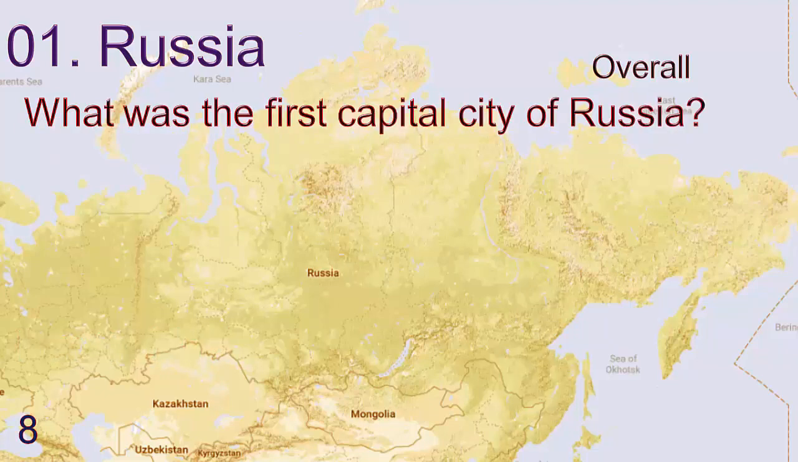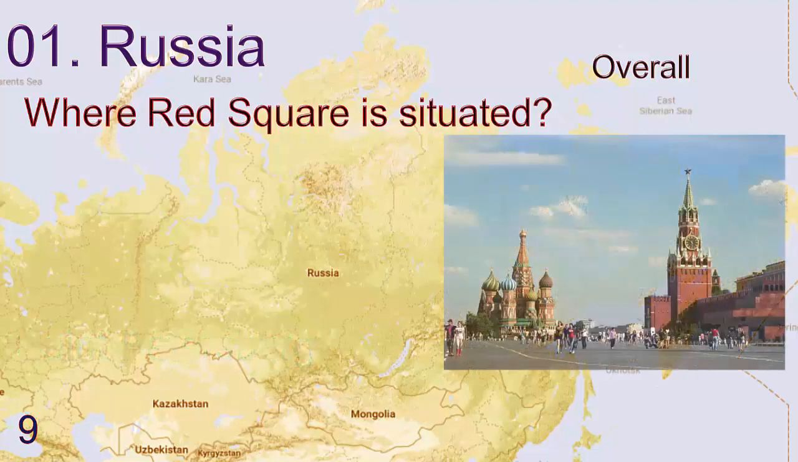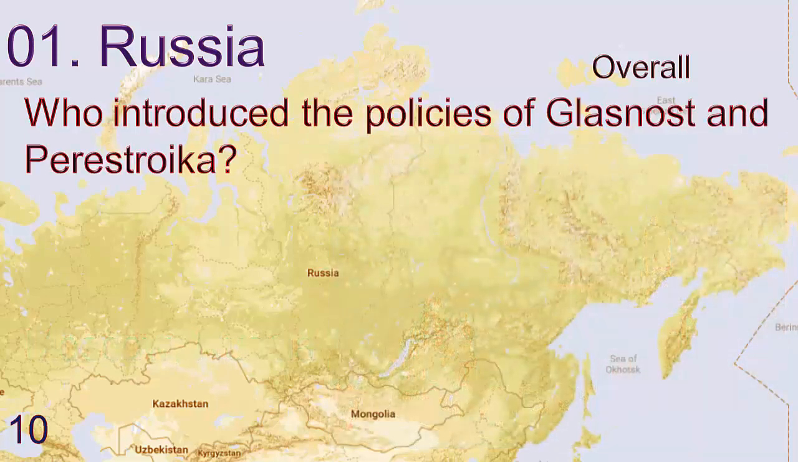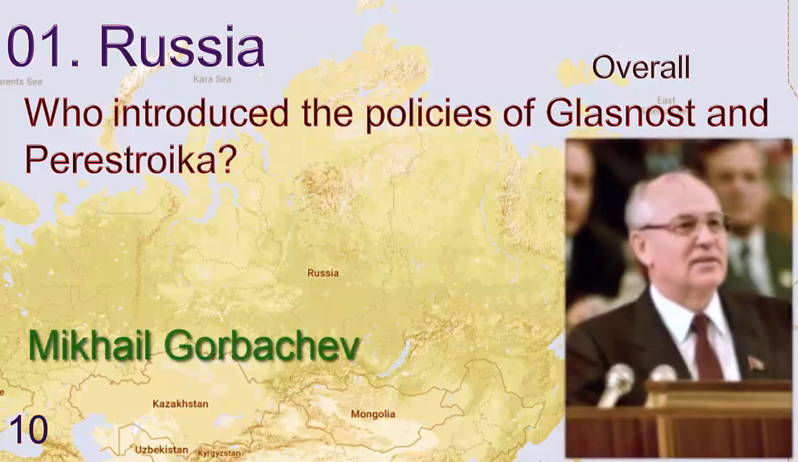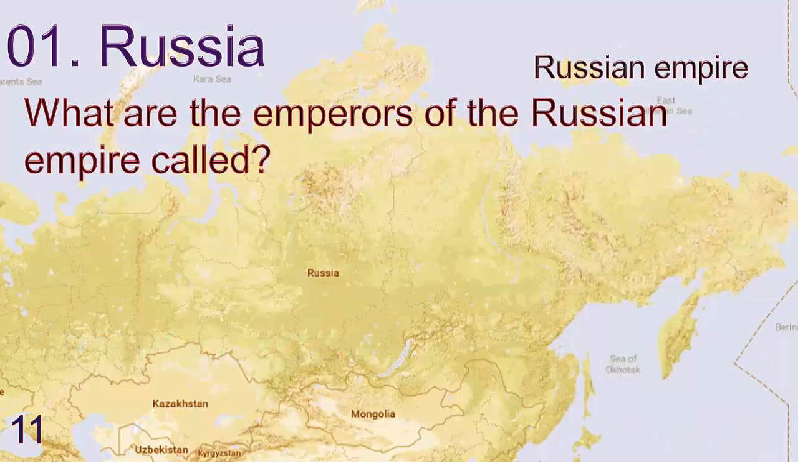What was the old capital city of Russia? Answer is St. Petersburg. Where is Red Square situated? This is an important question. Answer is Moscow, Russia. Who introduced the policies of Glasnost and Perestroika? Answer is Mikhail Gorbachev. What are the emperors of Russian Empire called?